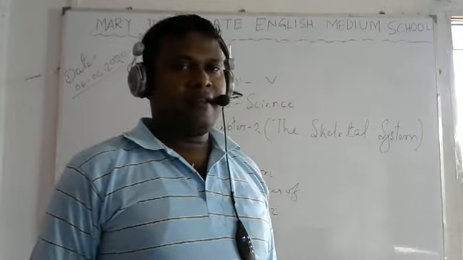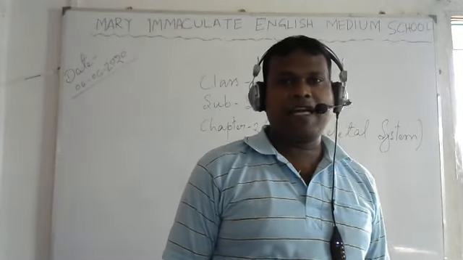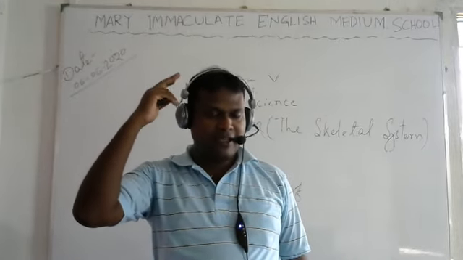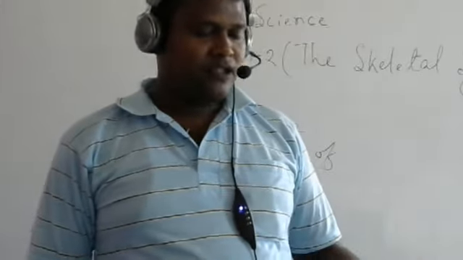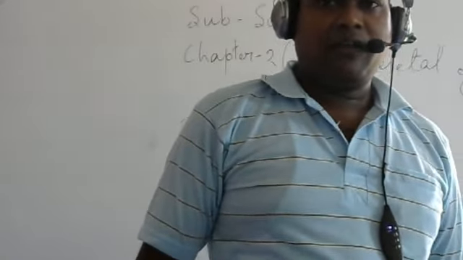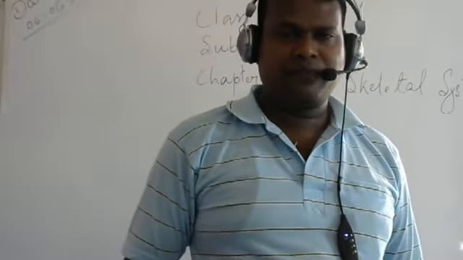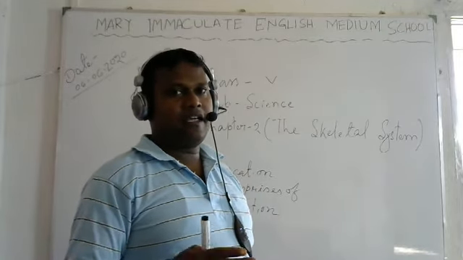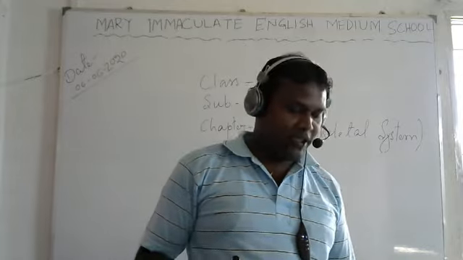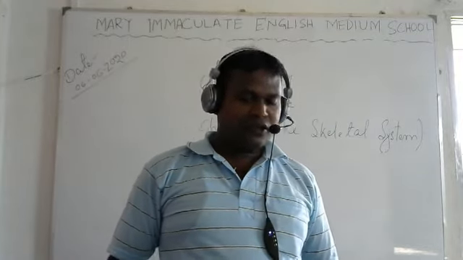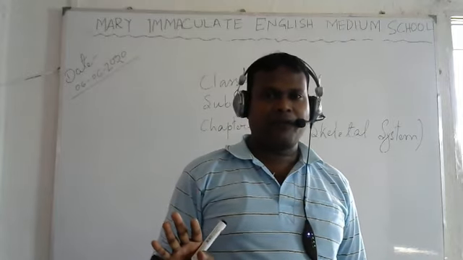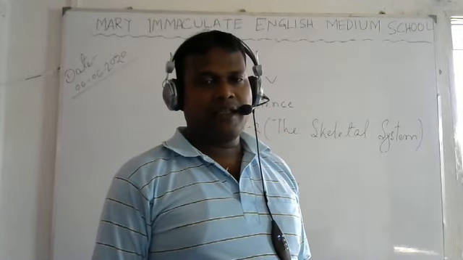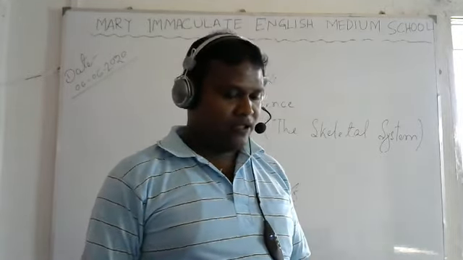First, we will see the skull. Where is it located? Skull is located in our head, where we have the brain. What is it comprised of? With 22 bones in our head, they comprise the skull. If you remember this, that is enough for you. Location: in our head. Number of bones: 22.